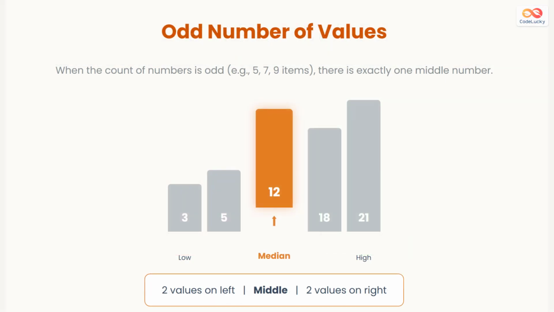Finding the median is easiest when you have an odd number of values. For example, if you have 5 numbers, there is one number that sits perfectly in the center, with an equal number of values on its left and right.